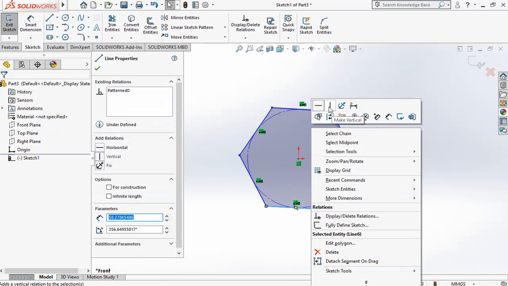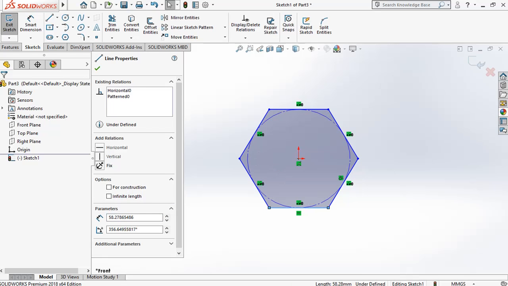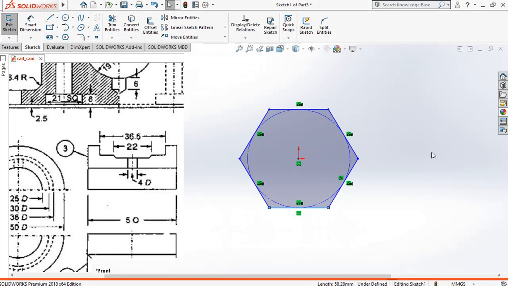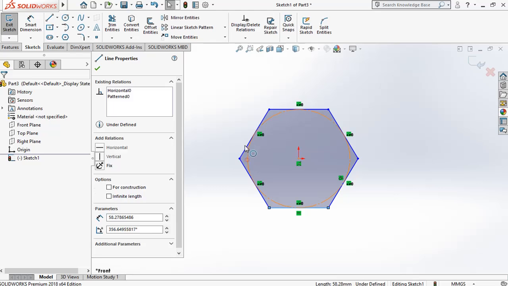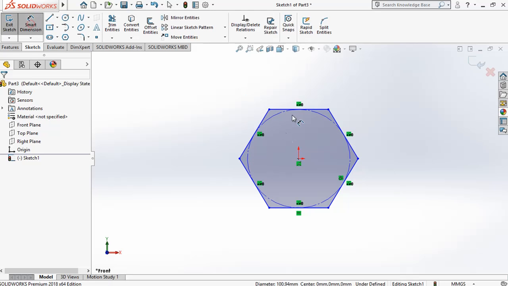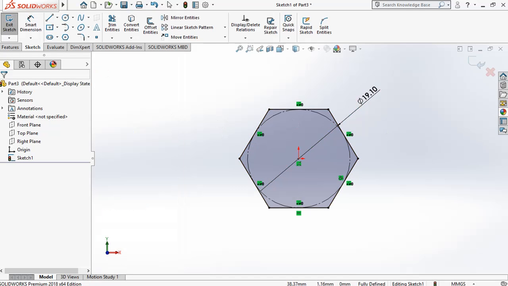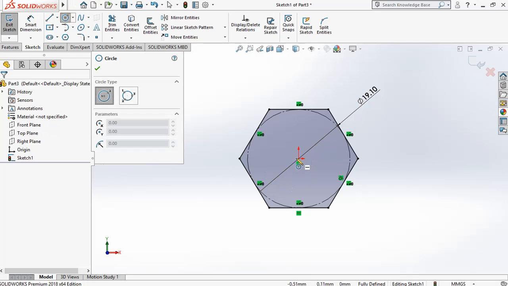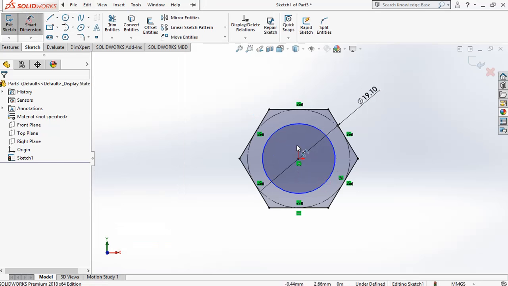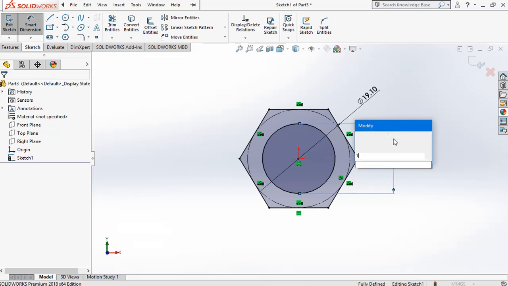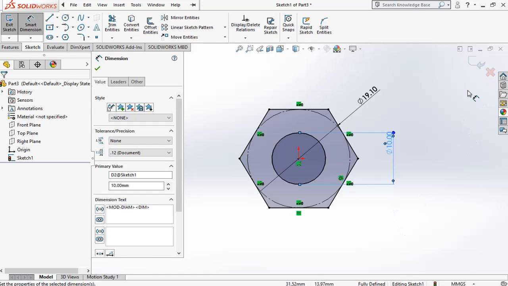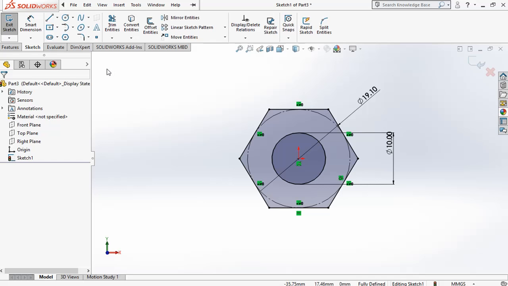Make this line particular, and we need to give the radius as 19.1. Okay, and the circle 10 diameter.